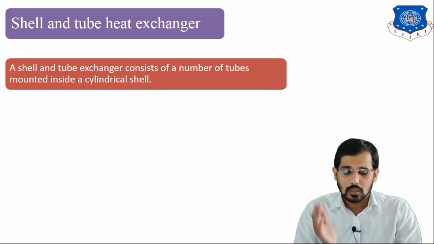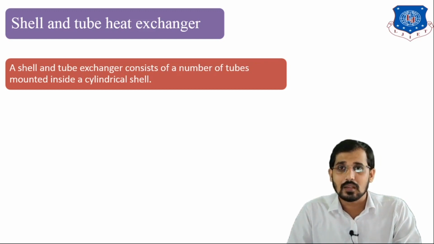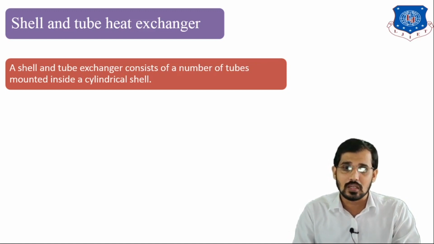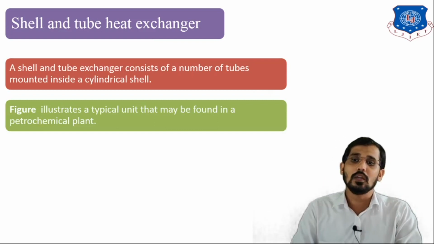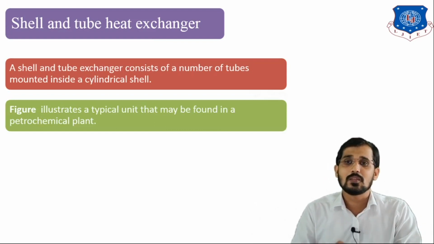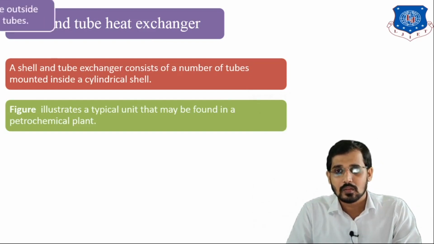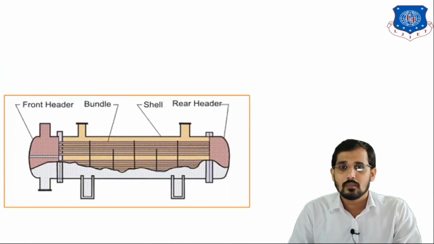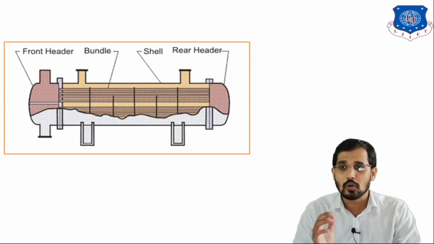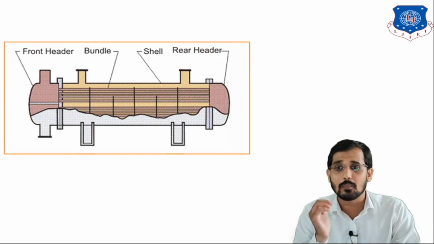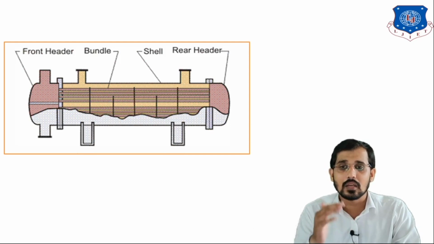I will explain all the inner parts of the shell and tube heat exchanger in the next slide. So the next point related to the shell and tube heat exchanger: the figure illustrates a typical unit of the shell and tube heat exchanger, and that is found in petrochemical units as well. So this is the figure you can see here. I will explain the important parts, that is the front header, bundle, shell and rear header, in the next slide.